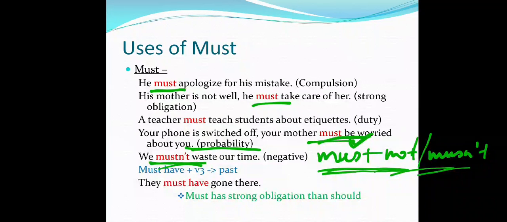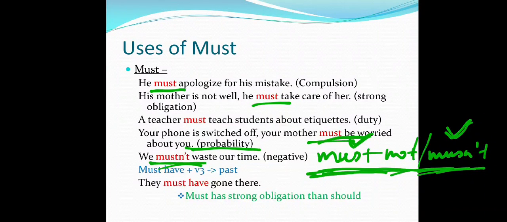Must not is really good; mustn't does not look so good in writing. In speaking it's really good, so that you become a fluent speaker. That's why I'm telling you to use tongue twisters in your languages, so that you can speak fast. So mustn't is like that. We can use this in speaking, but for writing it's must not.